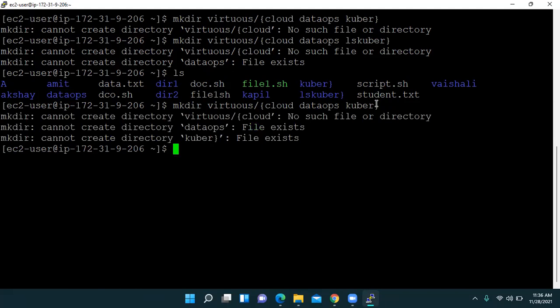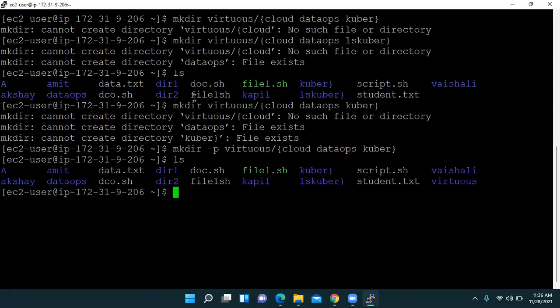Oh my god, -p again. I have not entered it. Same mistake I have done again. We have to use -p. Now see, it is not showing error. So from this error, again, you will know that if you have not entered the command correctly, then it will show this kind of error. So no error, that means our operation is successful.